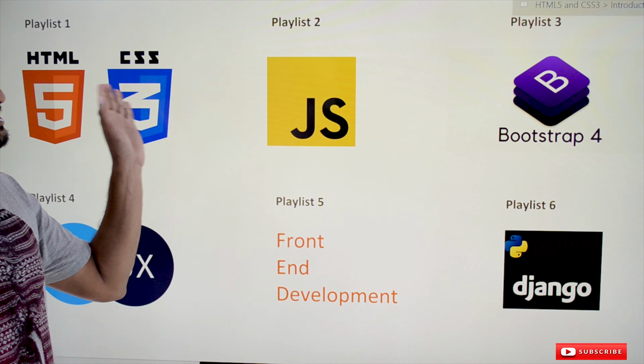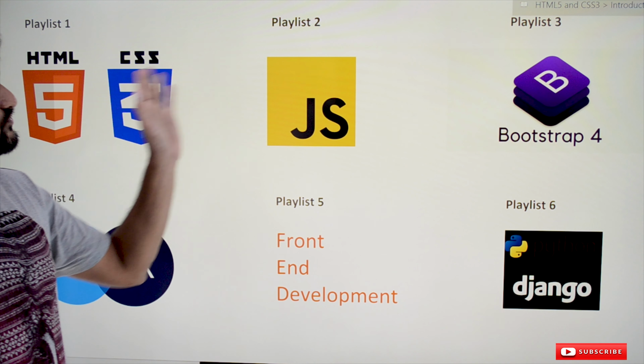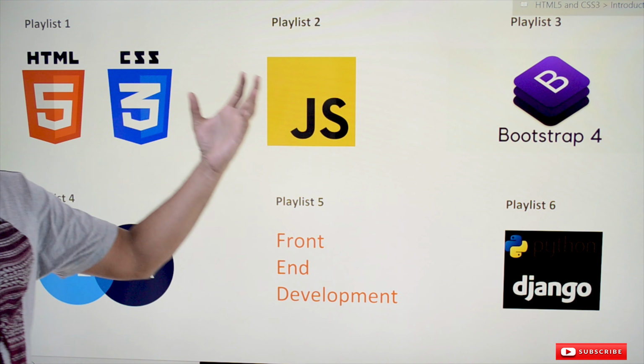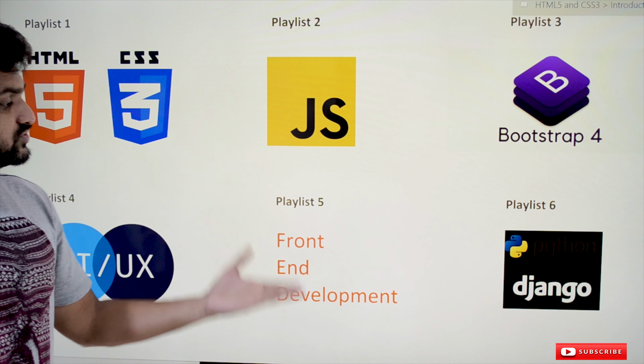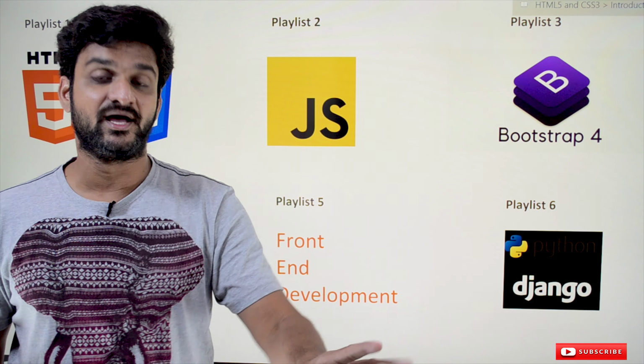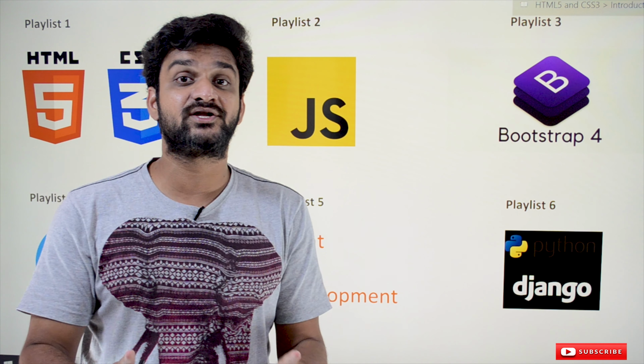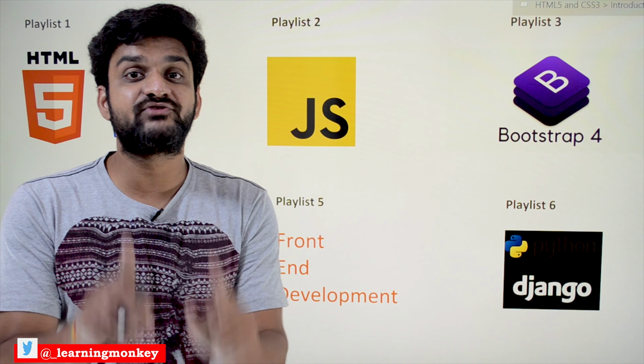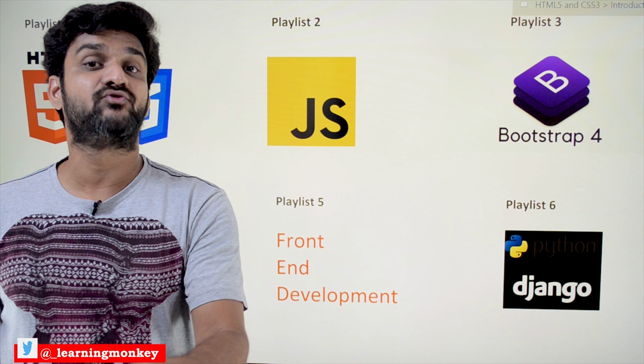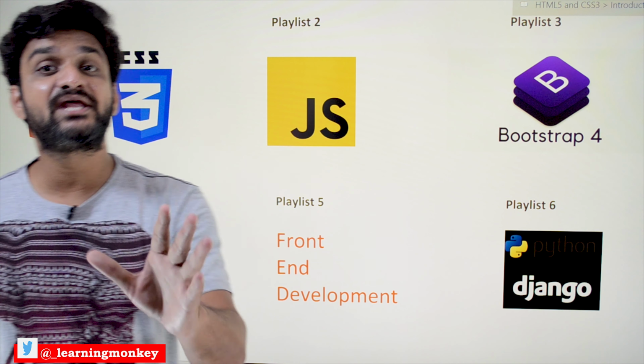So all the concepts that we have learned in playlists 1, 2, 3 will be realized by using this front end development. By the end of this course, we are going to create a beautiful website, and we are going to guarantee you that you will be capable of designing your website on your own, and it will be very professional.